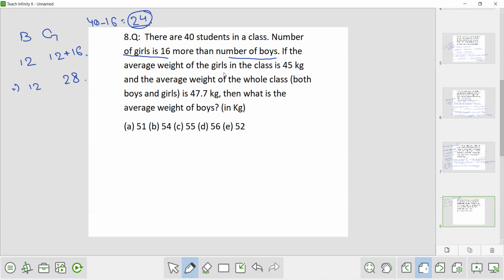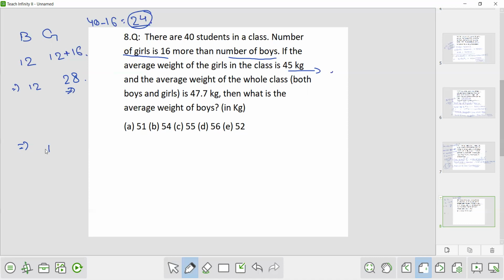If the average weight of the girls in the class is 45 kg and the average weight of the whole class is 47.7 kg, what is the average weight of the boys? Now the average weight of the girls is given and the average weight of the whole class is given.